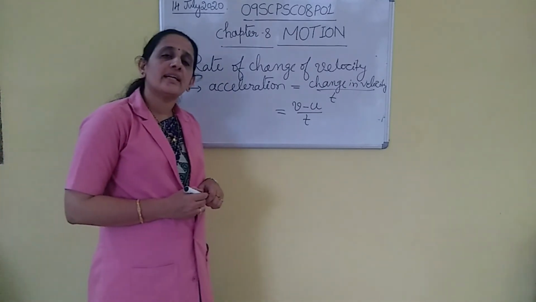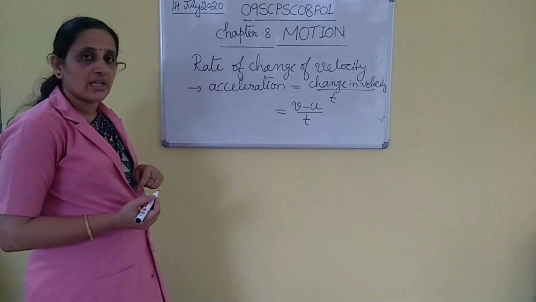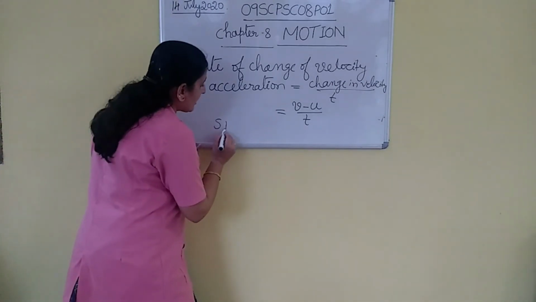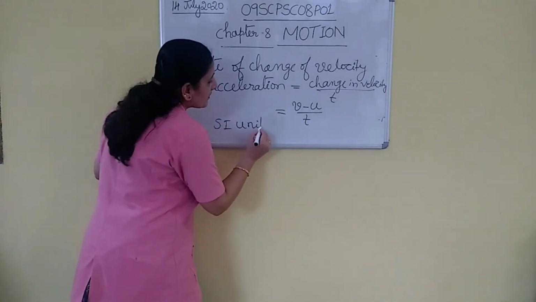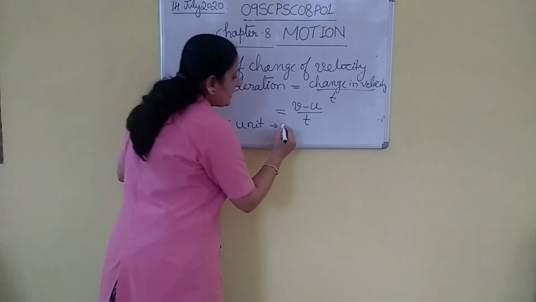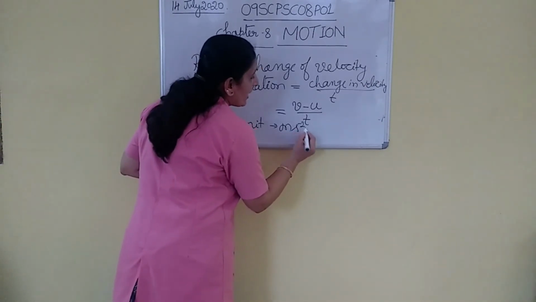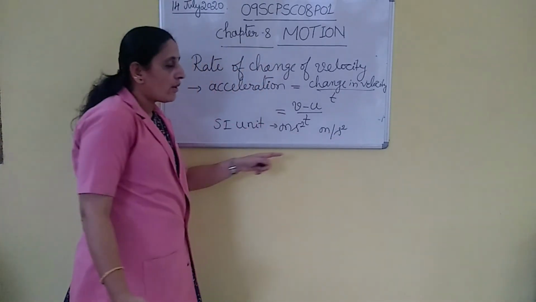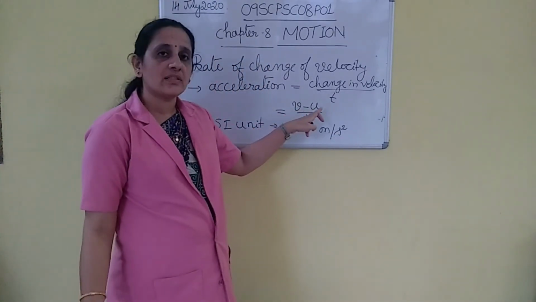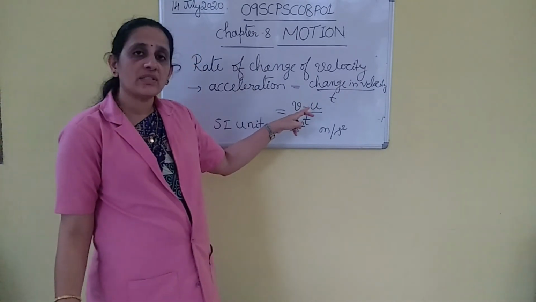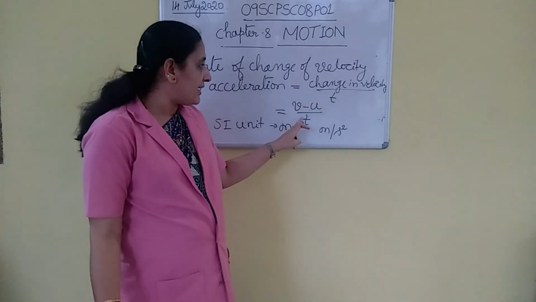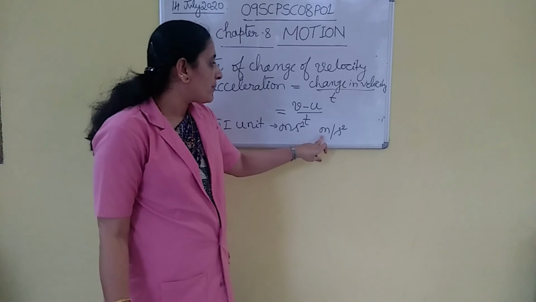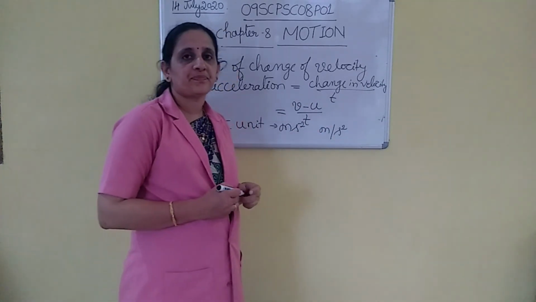Then what is the SI unit of acceleration? SI unit of acceleration is meter per second square. How does it come? Change of velocity, the SI unit of velocity is meter per second, divided by second. That comes to meter per second square.